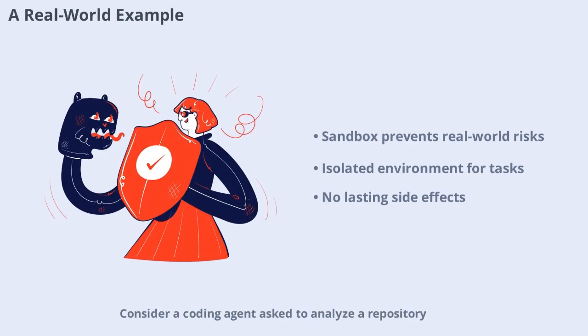Consider a coding agent asked to analyze a repository, install dependencies, run tests, and fix code. Without a sandbox, it could install malicious packages, delete files, or leak secrets. With a sandbox, the file system is isolated, network access is restricted, and resource usage is capped. The environment disappears after execution, containing any potential damage.